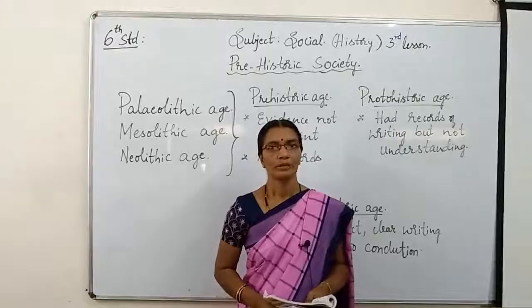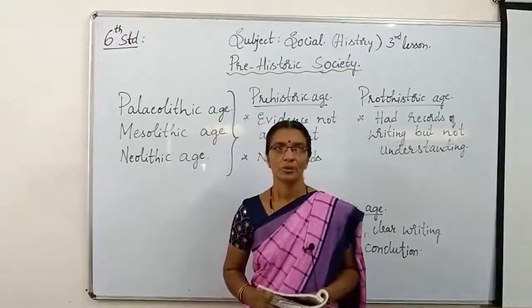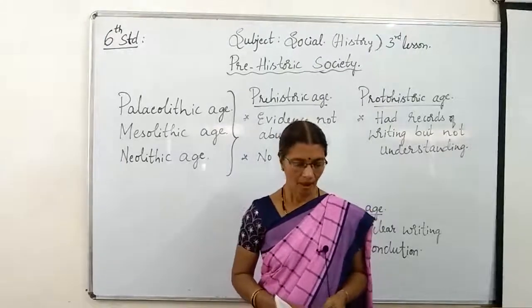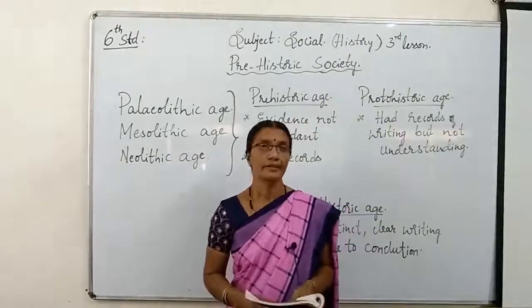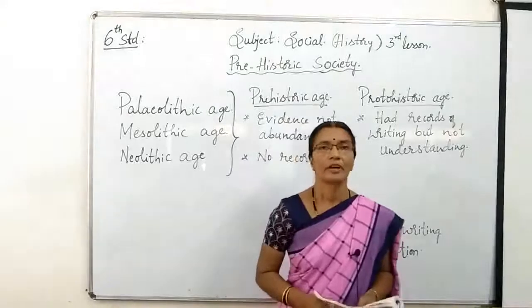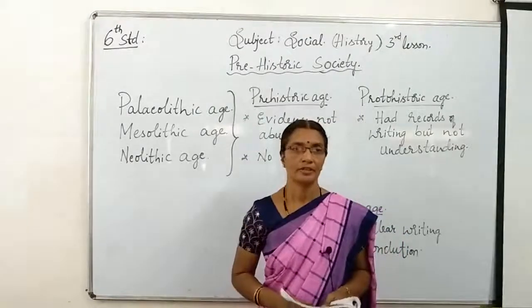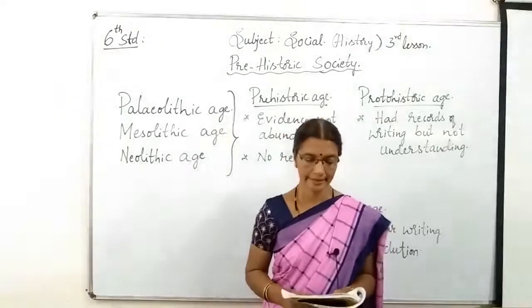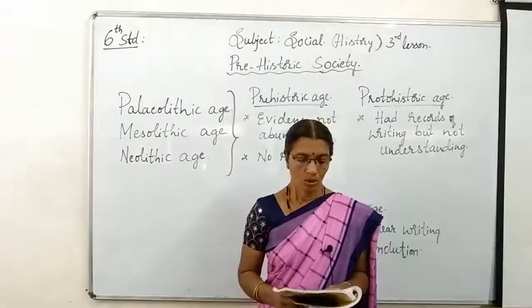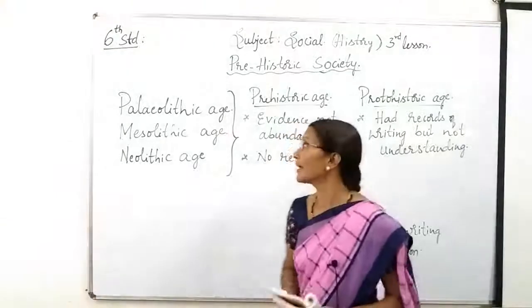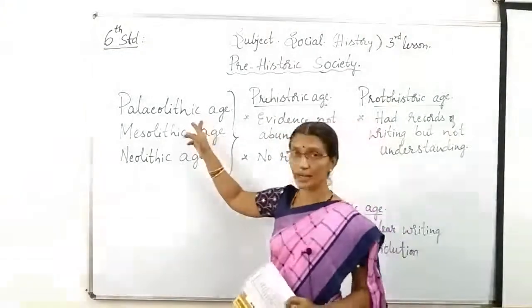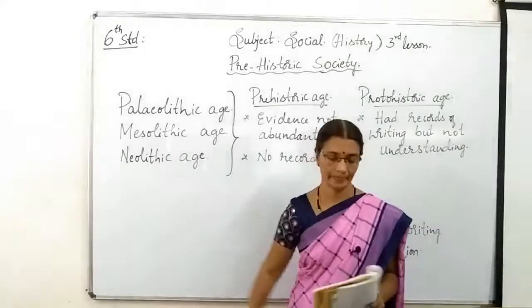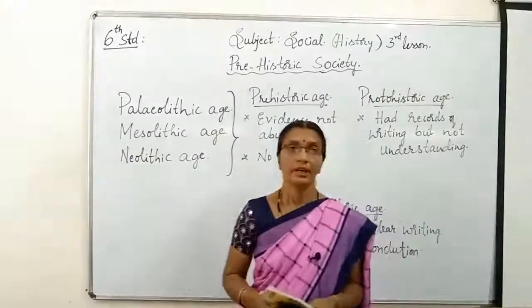Today I am going to explain a 6th standard social lesson, Prehistoric Society. This is the 3rd chapter, and in this lesson we are going to learn about the difference between the historic period and the prehistoric period. Other topics explained in this lesson are the Paleolithic Age, Mesolithic Age and Neolithic Age. Let me start the lesson now.